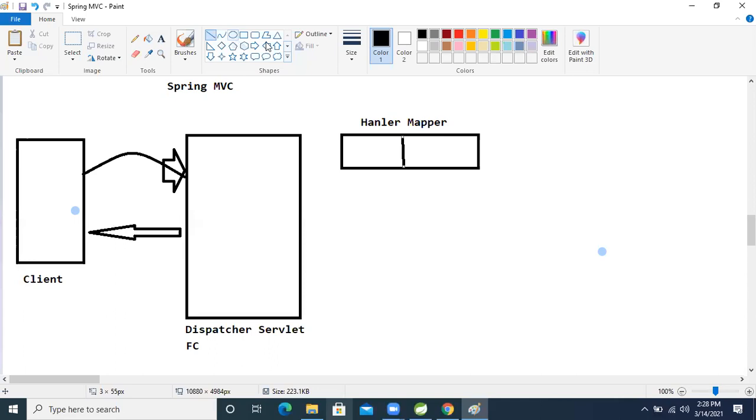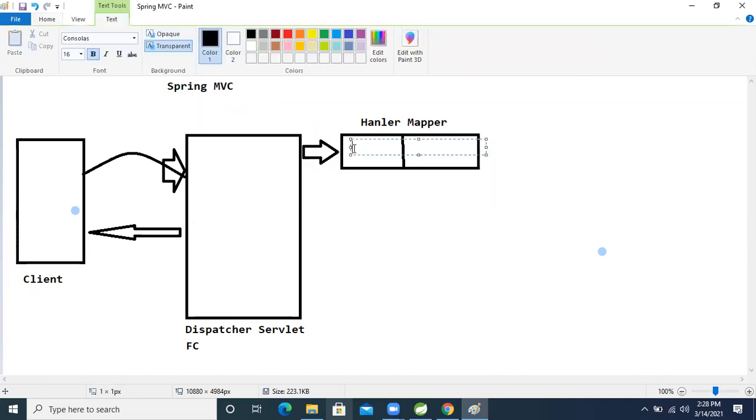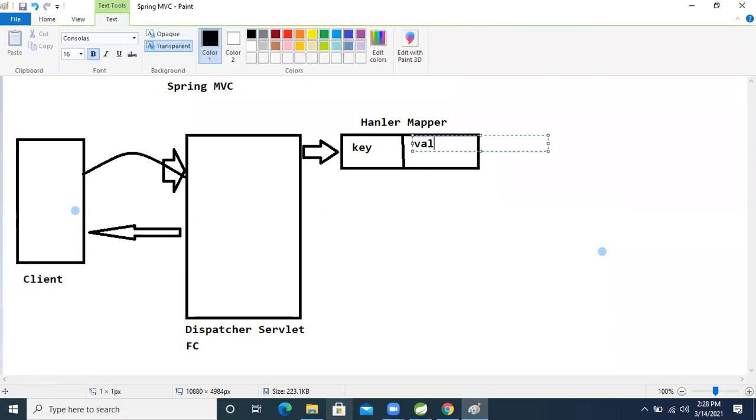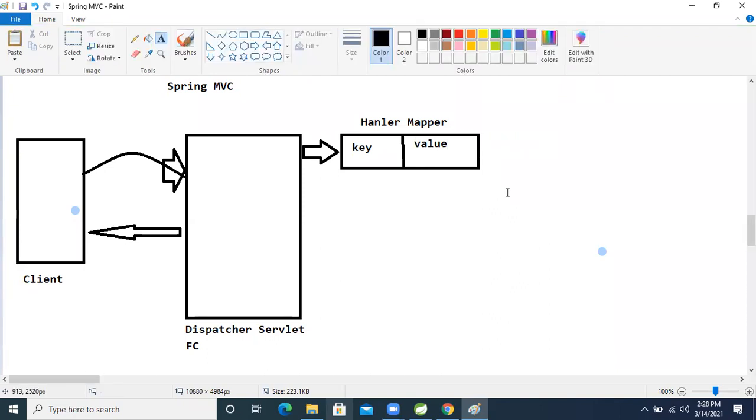So now, who will call this handler mapper? The front controller will call this handler mapper. The data is stored in key and value format. I will explain each and everything, don't worry. What will happen next?